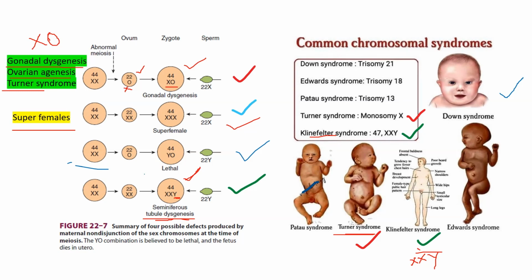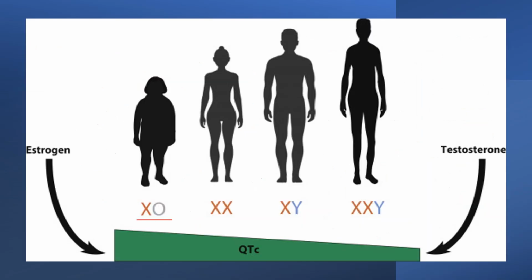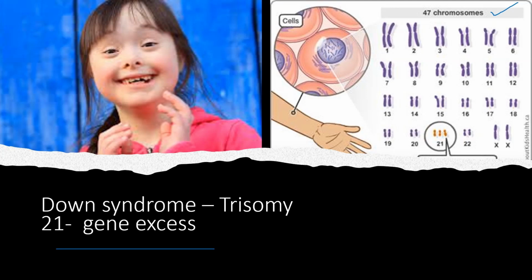Another condition is trisomy, or Down syndrome, or Mongolism. This non-disjunction of chromosome number 21 leads to trisomy 21. In this condition there is an extra chromosome 21. Down syndrome is a pure example of gene excess causing abnormalities, that is, the presence of an extra chromosome number 21. This extra chromosome leads to the formation of Down syndrome. Okay, this is known as trisomy 21, or an extra chromosome 21.